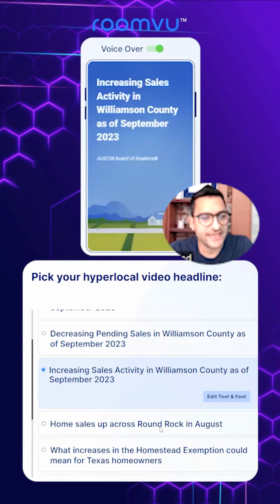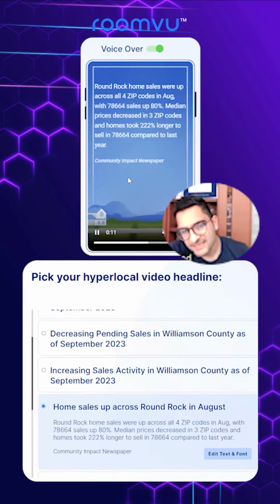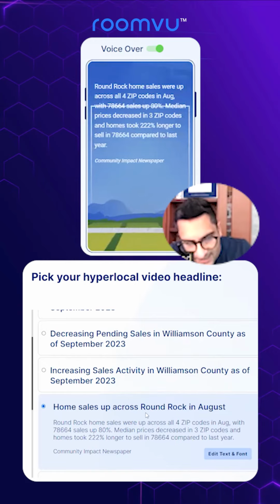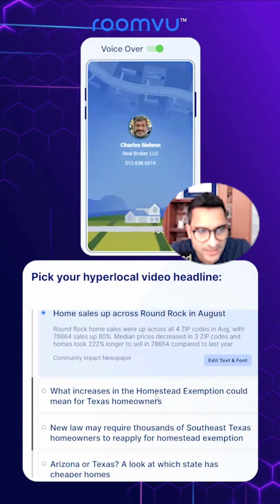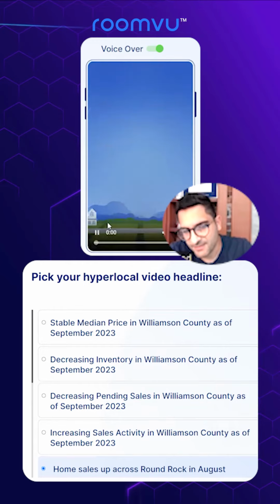So you can basically have different types of content. So based on the location that you tell us, you can have a lot of content. And if you click on this, there will basically be a voiceover on top of that with AI.